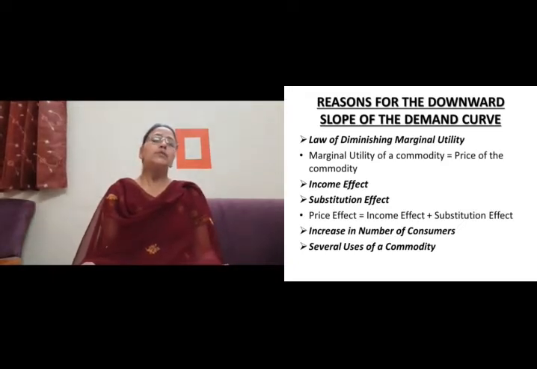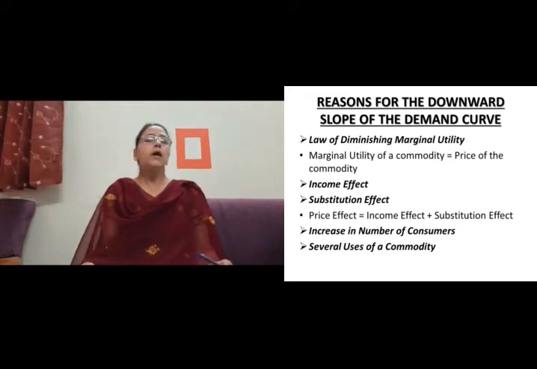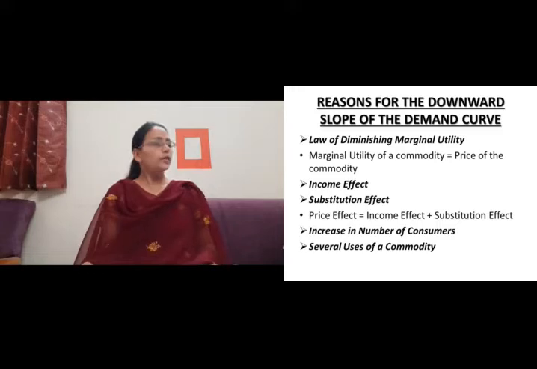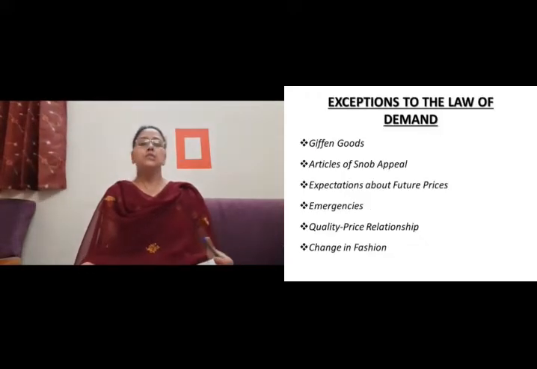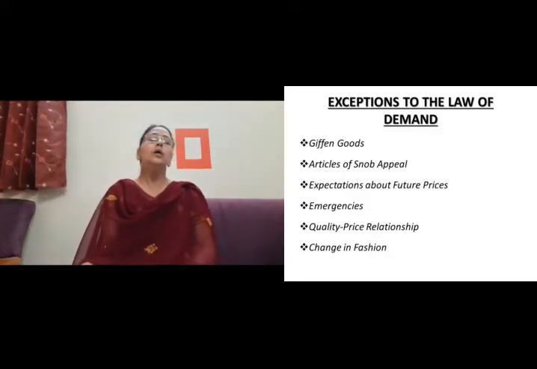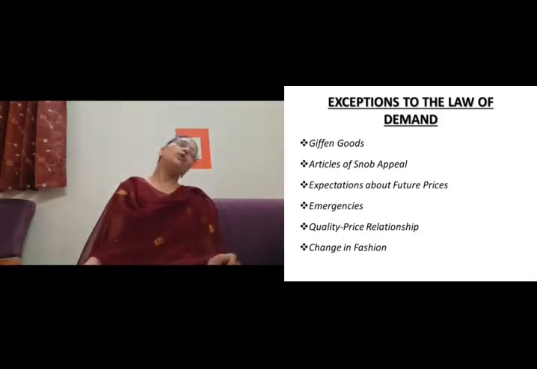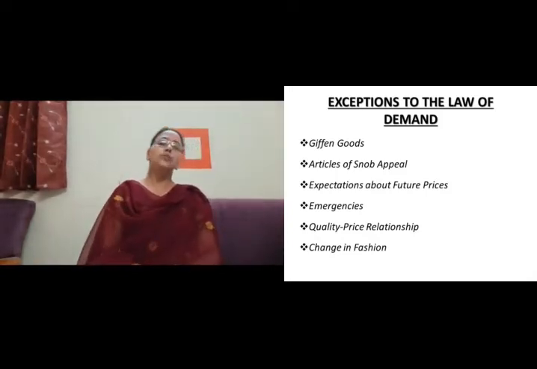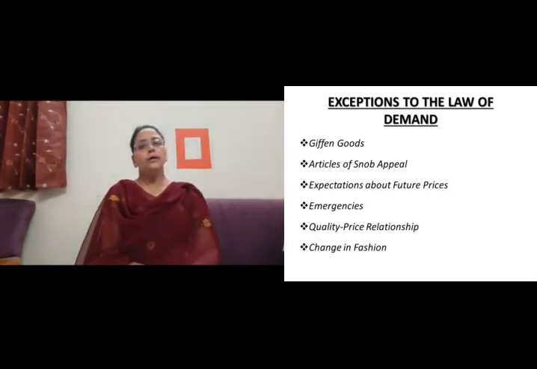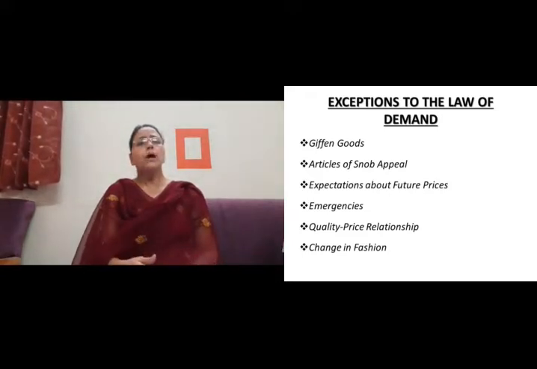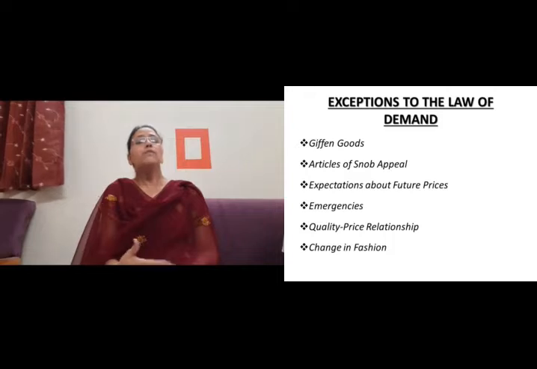These are many reasons for the slope of the demand curve to be downward, right? Now the next topic that we come to is the exceptions to the law of demand. What do you mean by exceptions? These are the situations when the law of demand does not hold good. What is the law of demand? The law of demand says that when the price is high, the demand is low, and when the price is low, the demand is high.